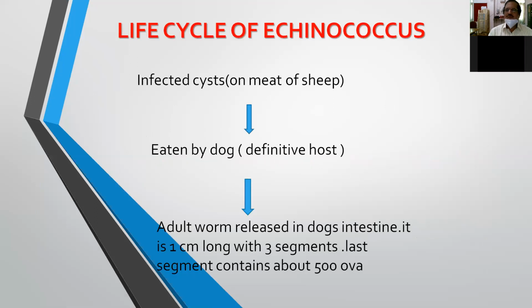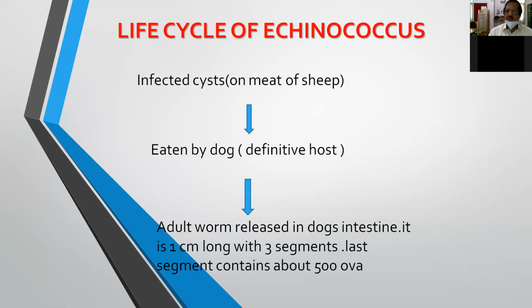Right. Coming to the life cycle of Echinococcus, the infected cysts, that is the meat of the sheep which got infected with the cysts, is eaten by the dog. Here, dog is the definitive host, and the accidental or intermediate host is man.